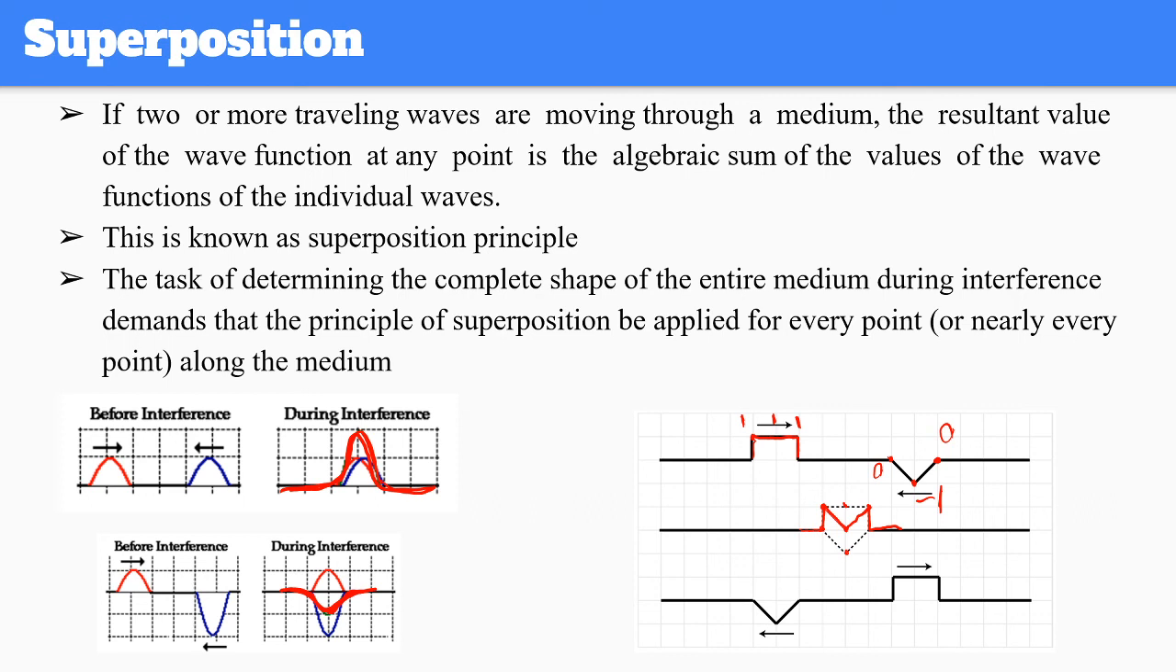And what happens after the interference? They are still continuing with the initial condition. Nothing is changing. No amplitude, speed, wavelength, or frequency is changing after the interference.